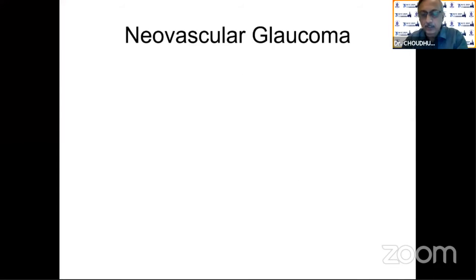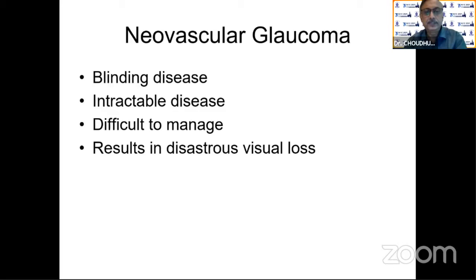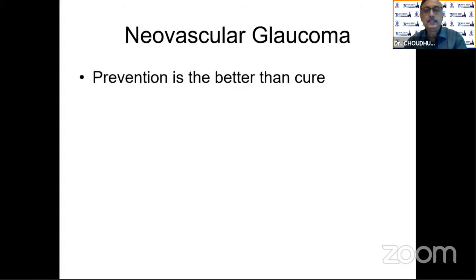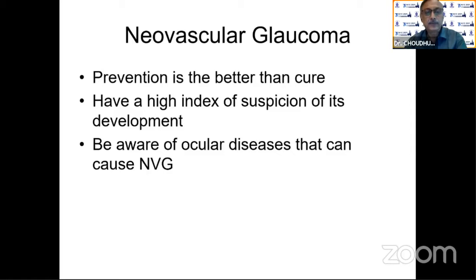Coming to neovascular glaucoma, it's a blinding disease. It's an intractable disease, sometimes difficult to manage, most of the time results in disastrous visual loss, and the goal of treatment is to avoid or reduce the visual loss. So prevention is better than cure. You have to have a high index of suspicion of its development, and you have to be aware of ocular diseases that can cause neovascular glaucoma.